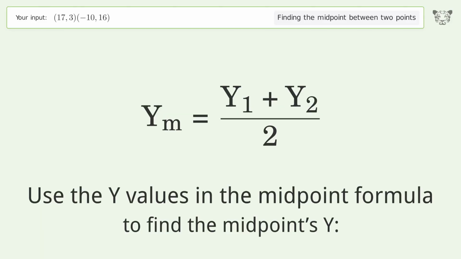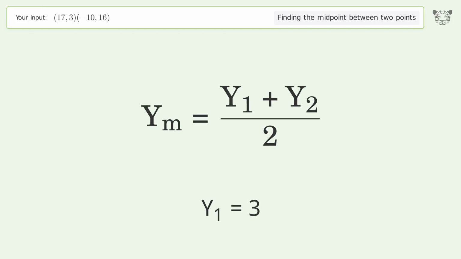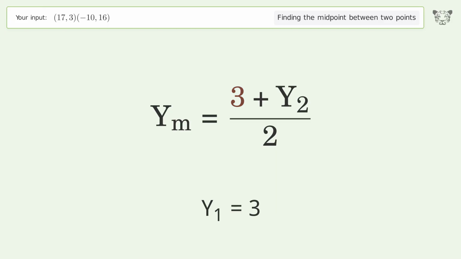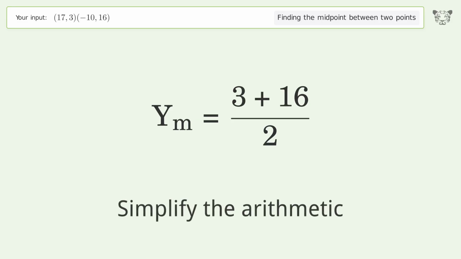Use the y values in the midpoint formula to find the midpoint's y. y1 equals 3. y2 equals 16. Simplify the arithmetic.